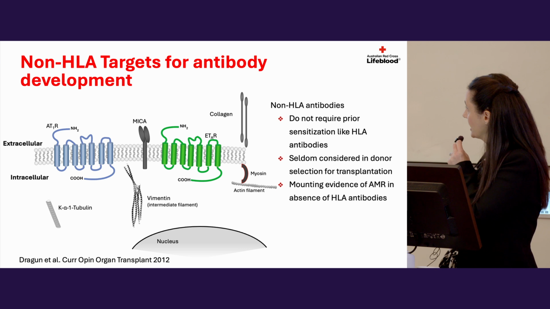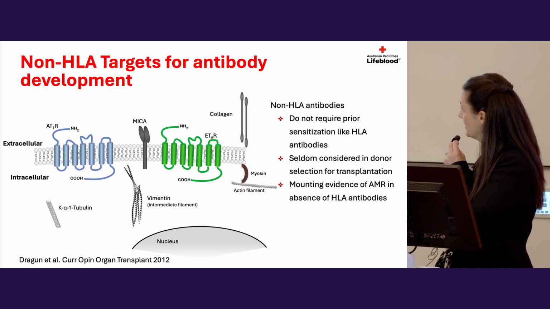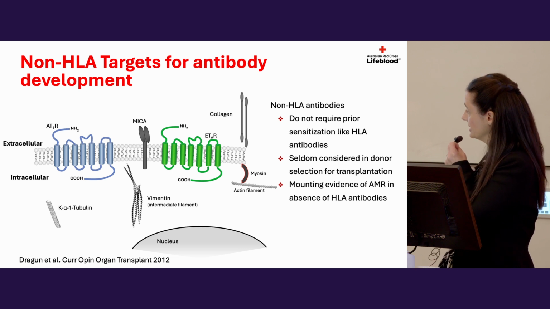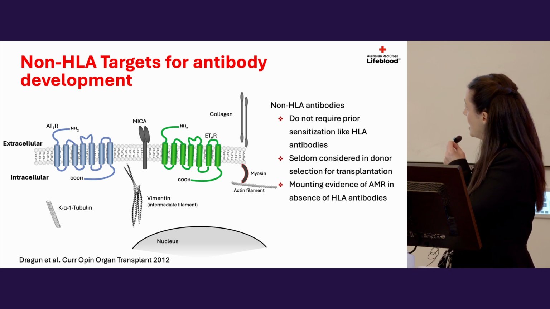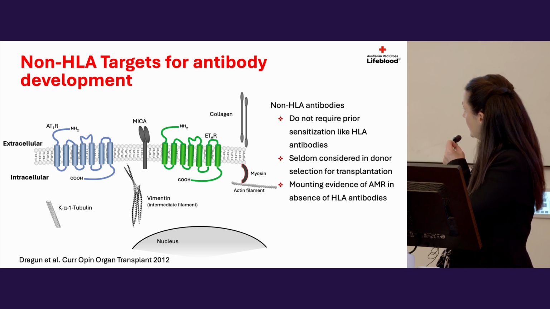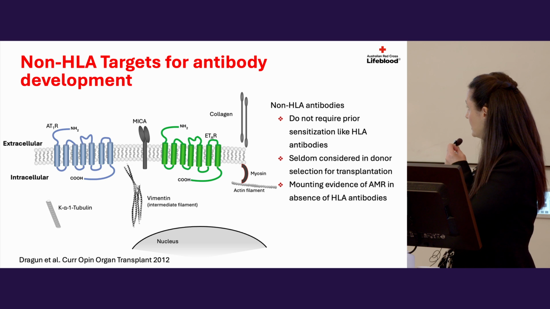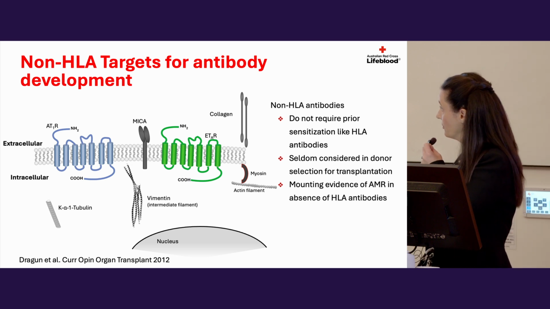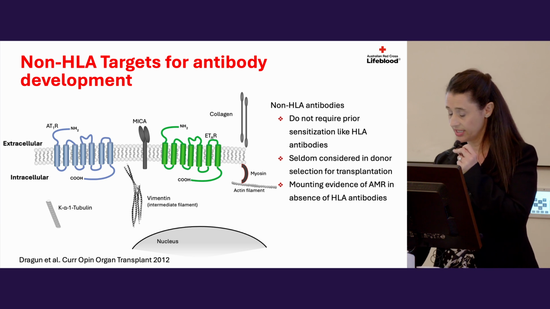So unlike HLA antibodies, the development of non-HLA antibodies doesn't require a sensitising event. So HLA antibodies will develop either post-transplantation or following pregnancy or transfusion. And these antibodies aren't considered currently in donor selection for transplantation, but there is mounting evidence for a role for them in rejection following transplantation.